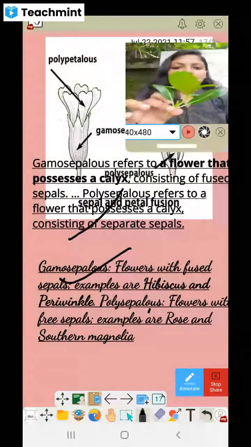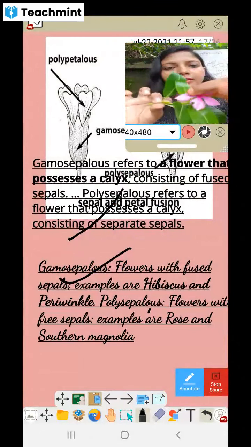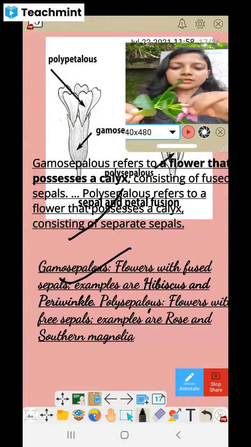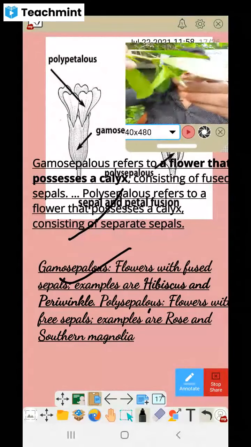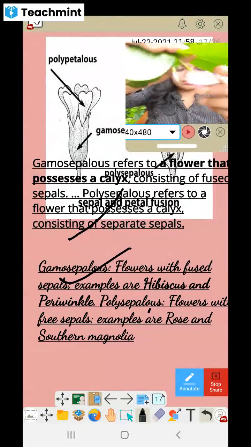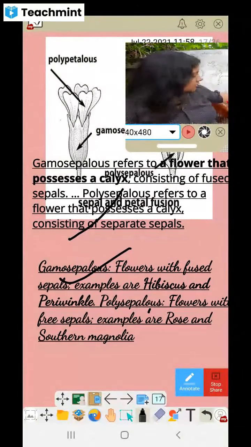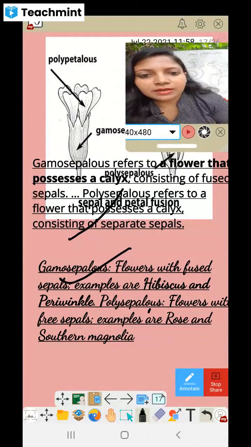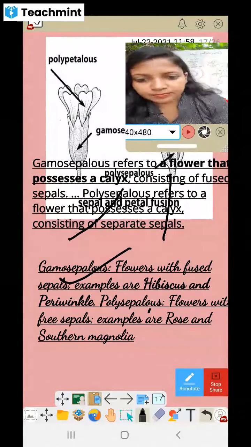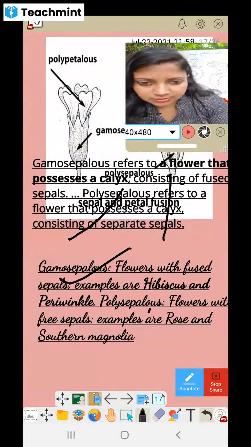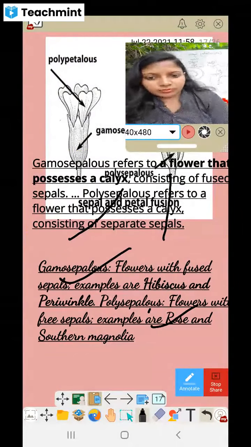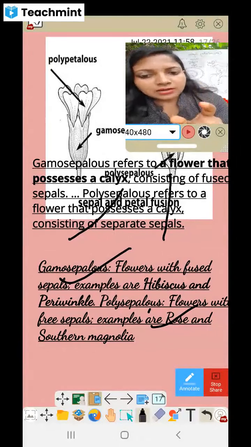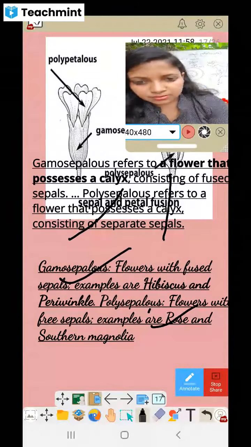So in this periwinkle, you can see petals are free. So you can give this example also. And the calyx here, the sepals here, it is like nothing is visible here. That is fused. See. So you identify the flowers, different flowers, you can look at it and you can understand which is polypetalous and which is polysepalous. And rose also is one of the examples, the flowers with free sepals. So you can have so many roses in the garden, you check there which are the free petals and all.